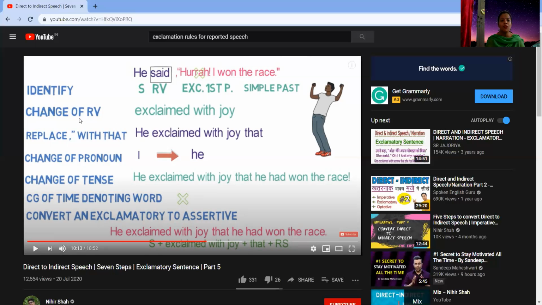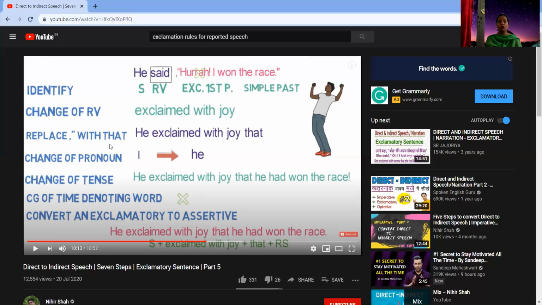Now, the second step is what? We need to talk about changing the reporting verb. So now this will be exclaimed with joy, because you can see in the image here that hooray, I won the race, means I'm very happy, I'm very excited. Now the third is what?